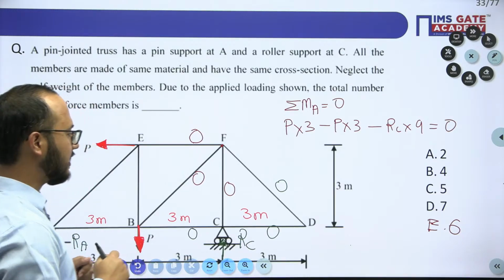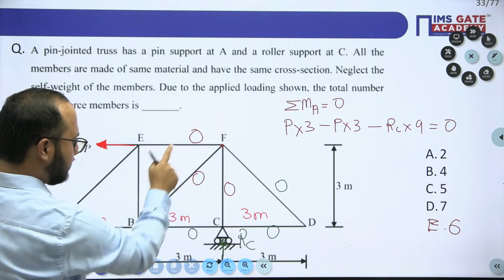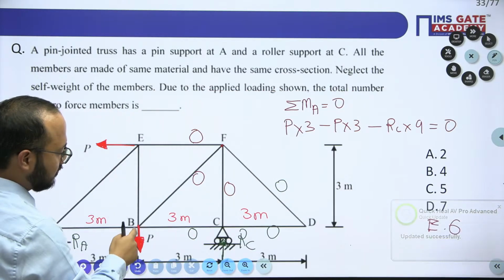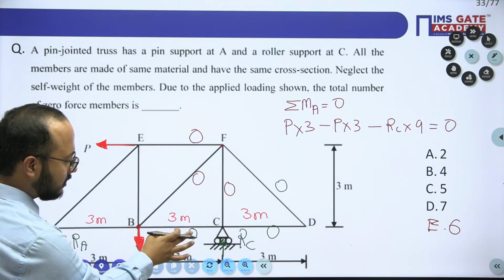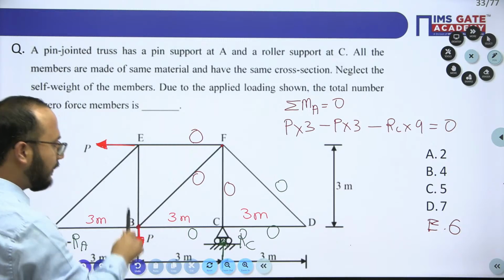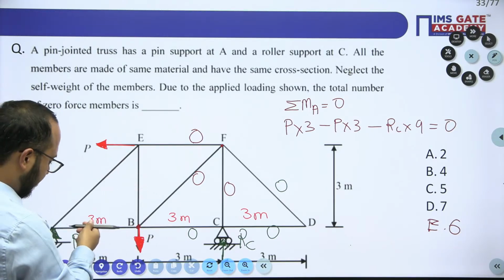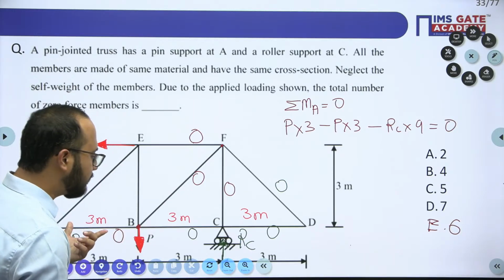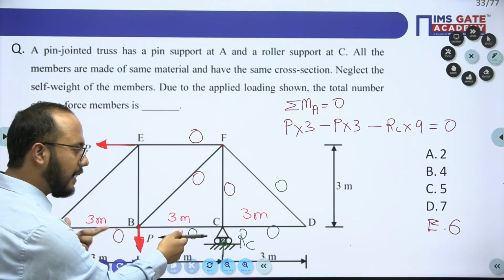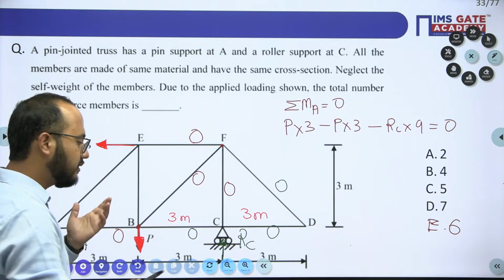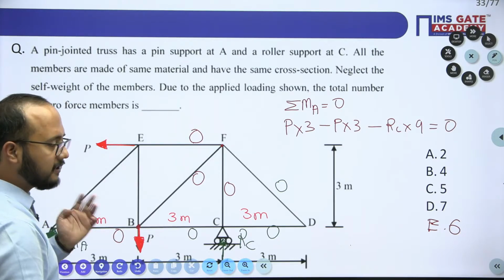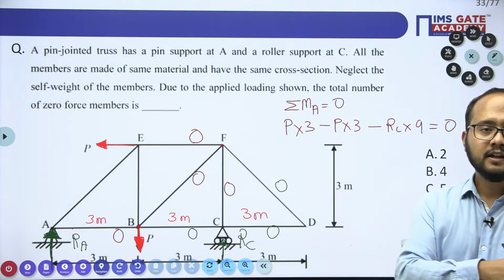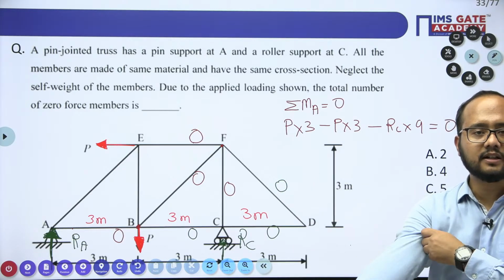Why? Try to understand. When this is 0, this is 0. Now try to focus on this joint B. This 0, this 0. This P force will be balanced by this one, and this AB will become a 0 force member. Why? Because there is no one present in the horizontal direction which can maintain equilibrium with this AB. So AB also 0. Yes, Ankit, that is correct here.